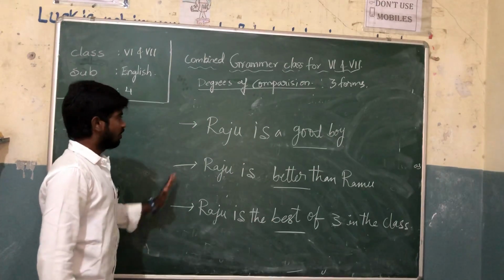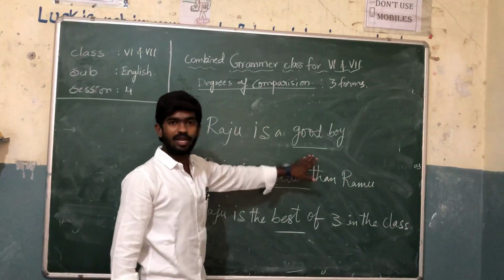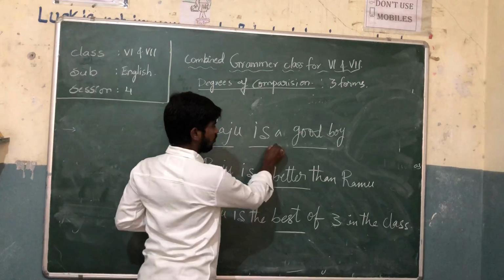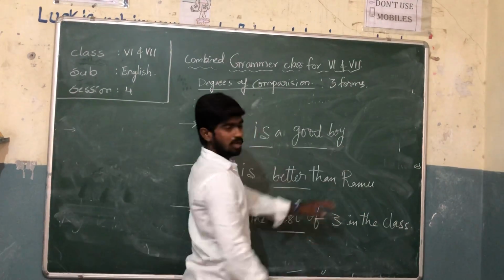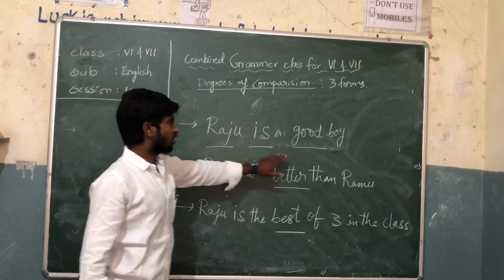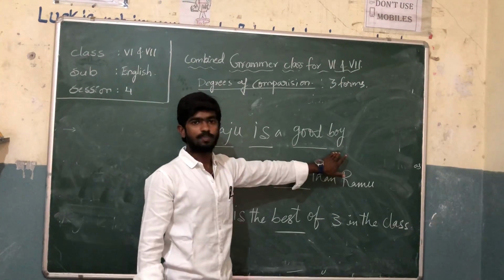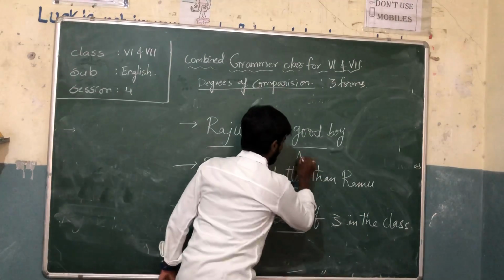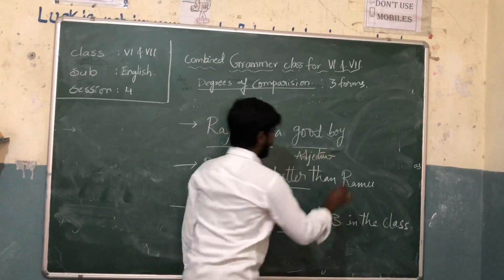So, in these three examples, let's have a look. Raju is a good boy. Here we have a noun, a verb, an adjective, and one more noun. Among all of these, we are not speaking about Raju or the verb or the object. We are only speaking about the adjective.